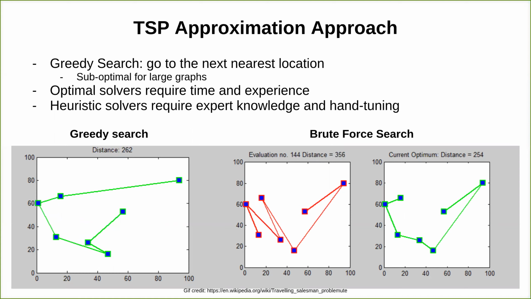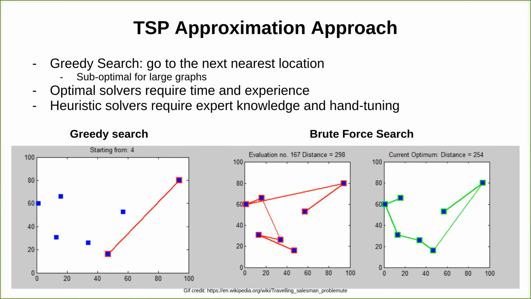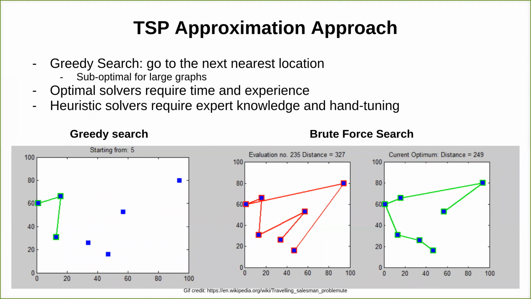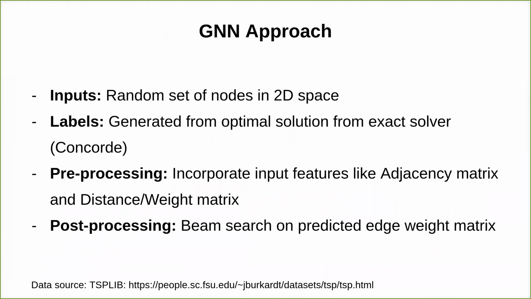While the optimal solvers are time-consuming for large inputs, the heuristic-based solvers trade off optimality for a lower time complexity. However, heuristic solvers often require time-consuming hand tuning. So to automate this process, we'll explore the potential of graph neural networks. The input is a random set of nodes, and the corresponding labels are generated by the exact solver. We pre-process the data into an adjacency matrix and distance matrix for each set of input nodes. During the post-processing, we perform beam search on the predicted edge weight matrix to find the optimal tour.